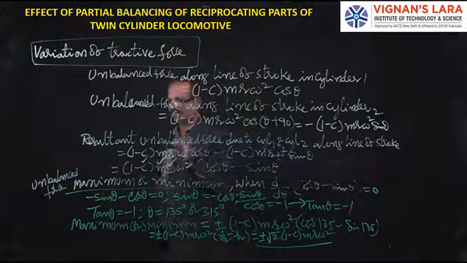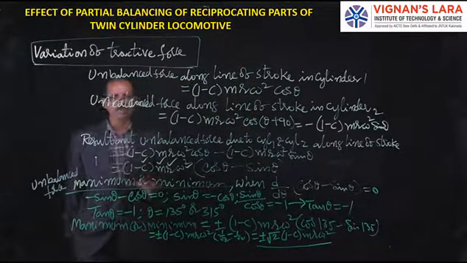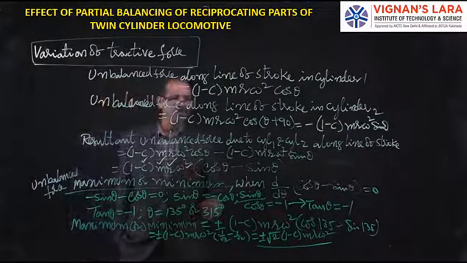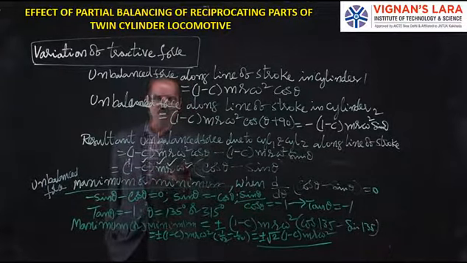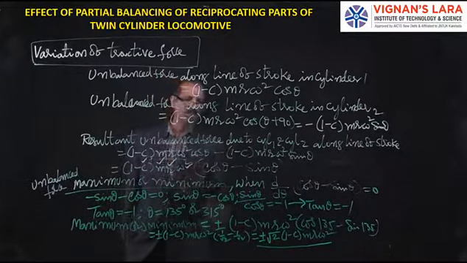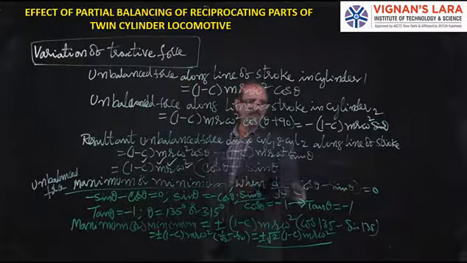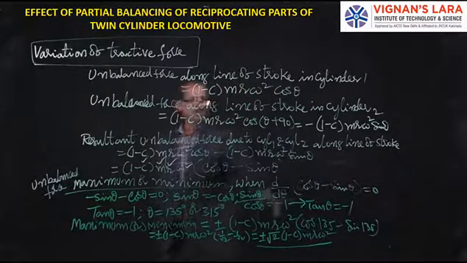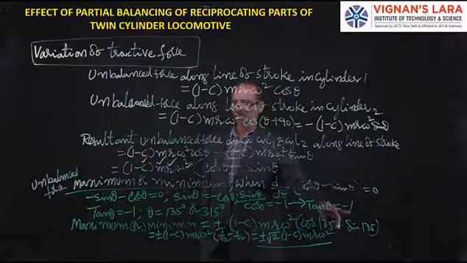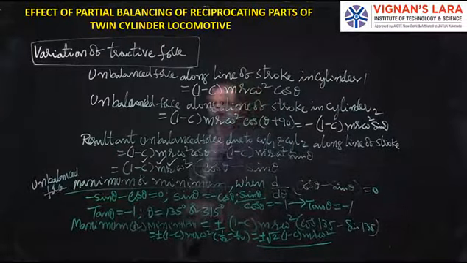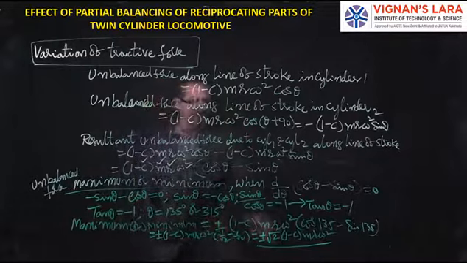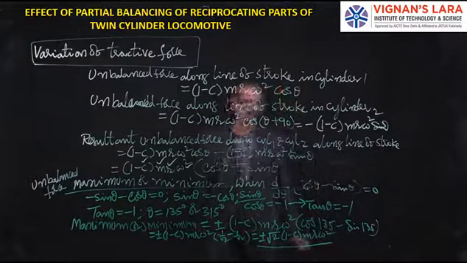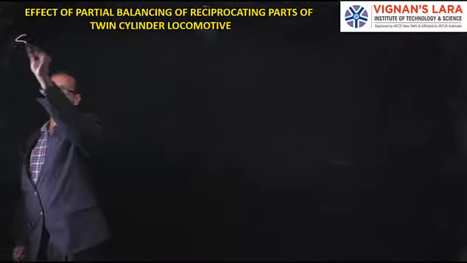Then I estimated the condition for maximum or minimum by writing the equation d by d theta of (cos theta minus sin theta), because c, m, r, omega are all constants or fixed values for a given set of data. Only the variable is theta, so d by d theta of (cos theta minus sin theta) is 0. When I equate it, I get theta as 135 and 315, and then the final equation plus or minus root 2 into (1 minus c) into m r omega square. The second one is the swaying couple.